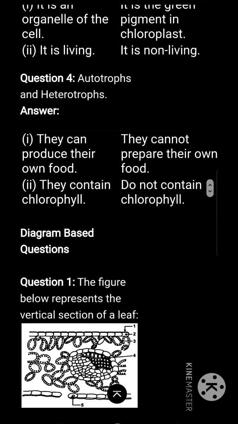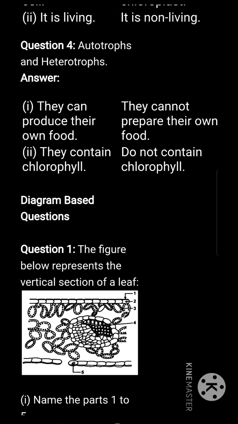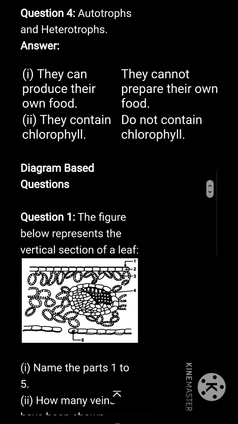Autotrophs and heterotrophs. Autotrophs can produce their own food. Heterotrophs cannot produce their own food. Autotrophs contain chlorophyll pigment. Heterotrophs do not contain chlorophyll pigment.